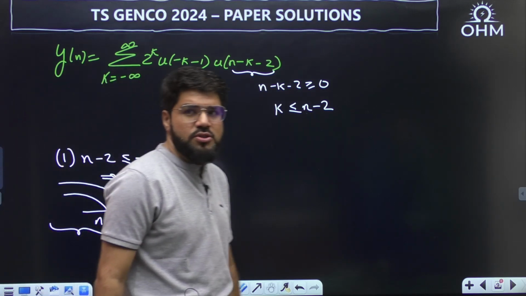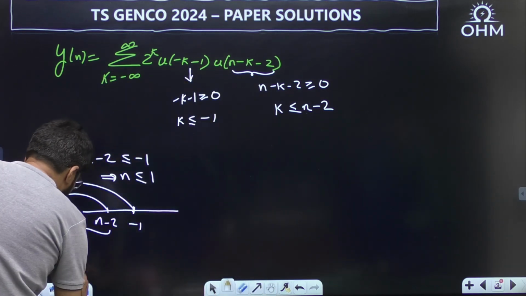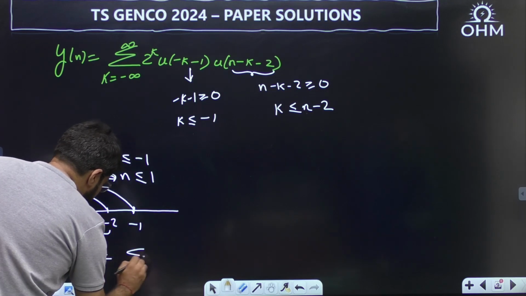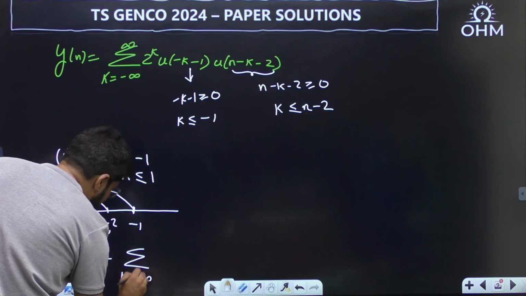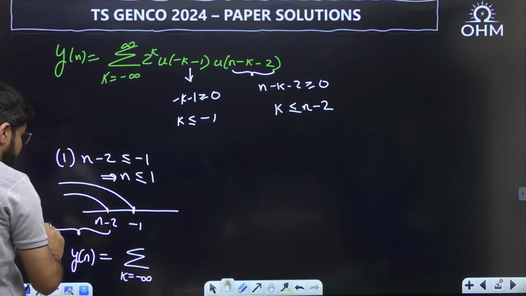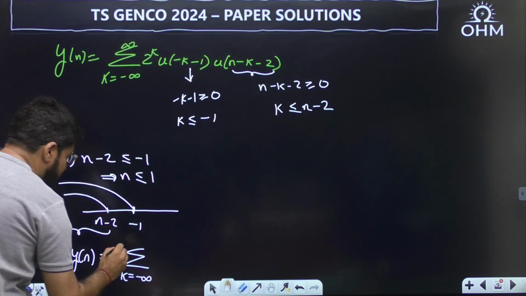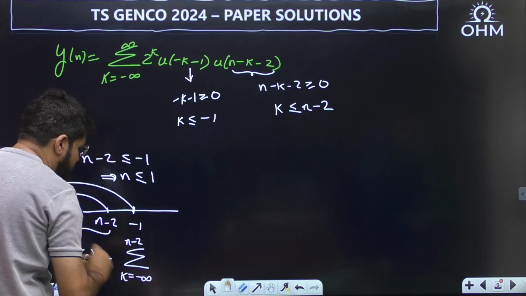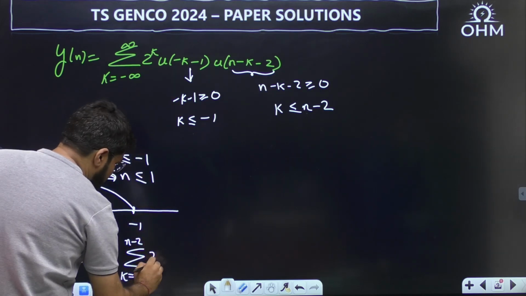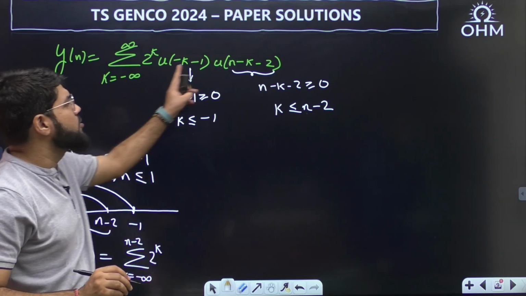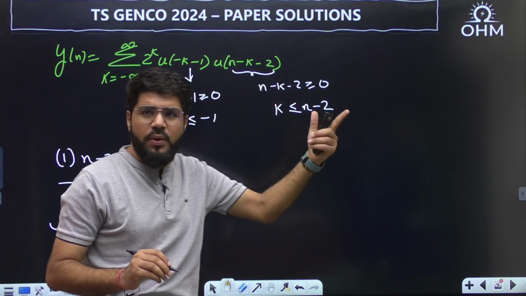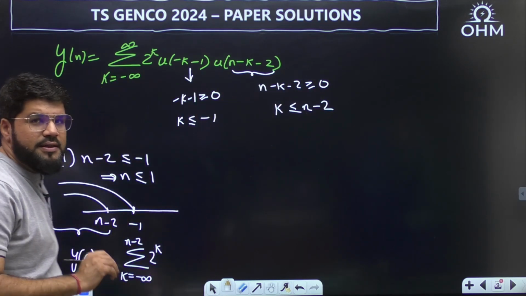Up to n minus 2. So here the answer should be y[n] equal to summation over k from minus infinity to infinity in general, but here k should be only up to n minus 2, so minus infinity up to a maximum of n minus 2. And what is inside the summation? Only 2 power k, because the unit step value is 1. To make the value 1, we have taken this argument greater than or equal to 0.